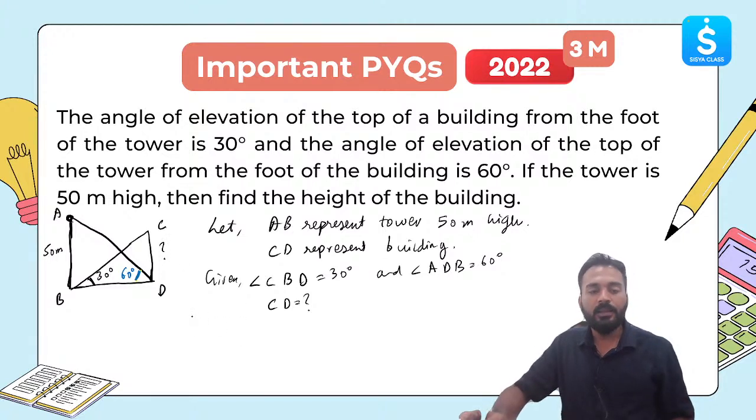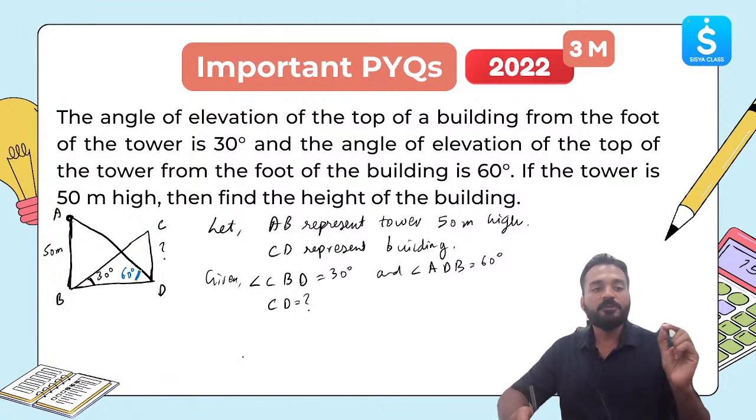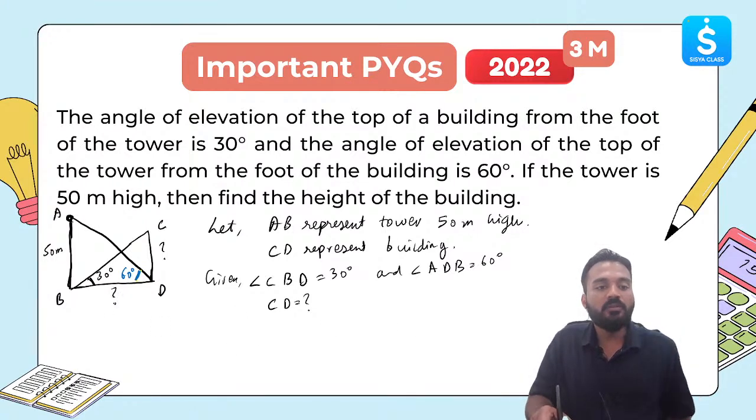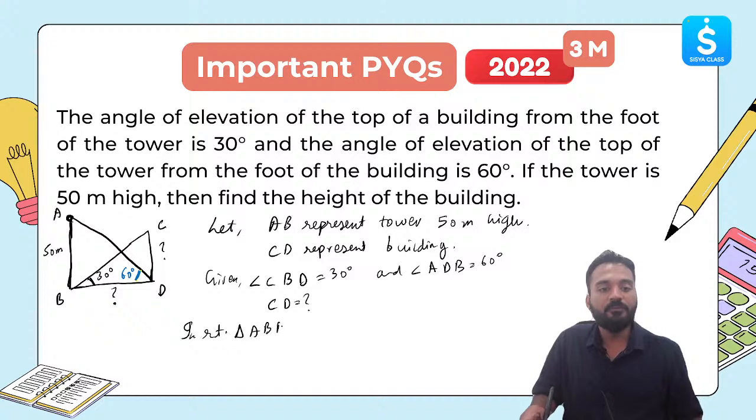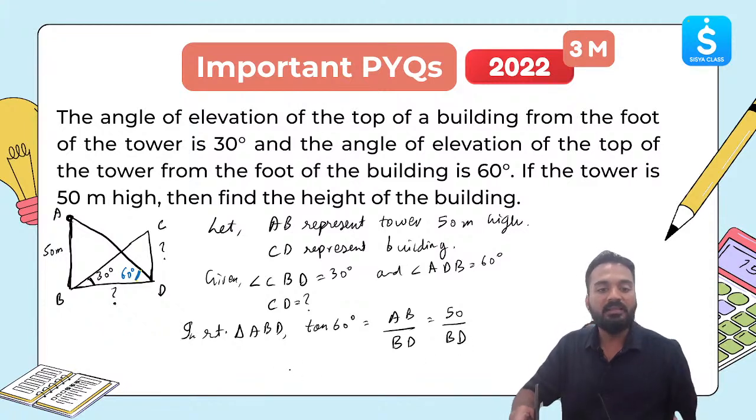So let's apply the trigonometric ratios and find out the value of CD. Let's first find out the value of BD. If we know the value of BD, we can easily find out CD. So in order to find BD, we will apply the trigonometric ratio tangent in triangle ABD. In right triangle ABD, from the figure, tangent of 60 degree is equal to AB by BD, opposite by adjacent side. AB is 50 meters. BD is something which we do not know. Tan 60 is root 3. Root 3 is equal to 50 divided by BD.